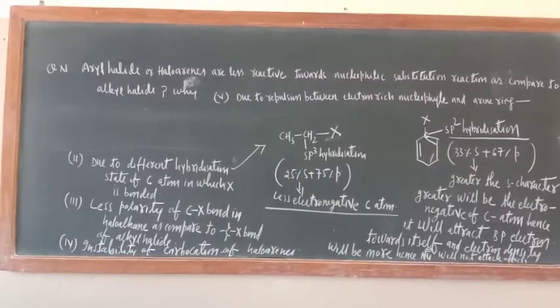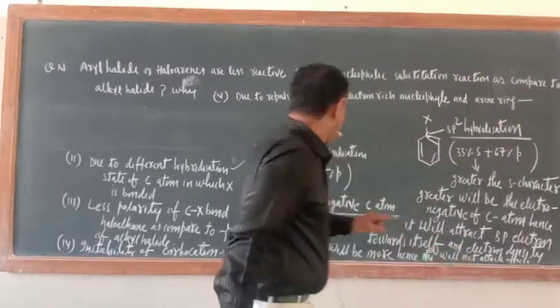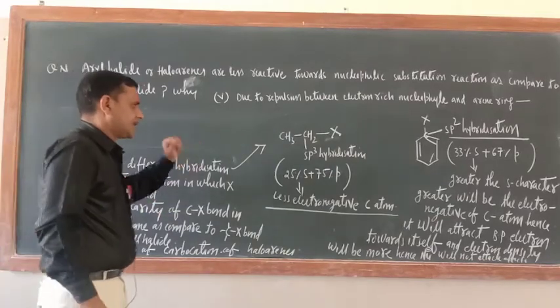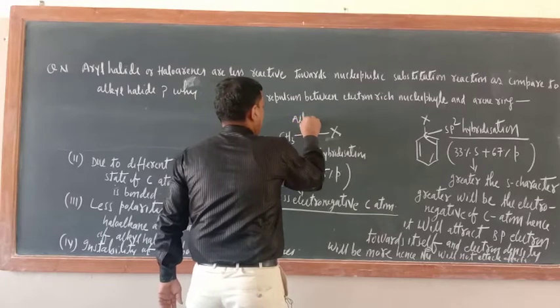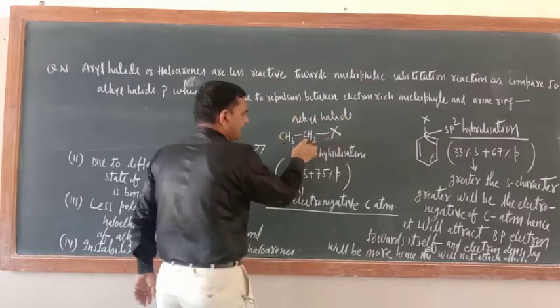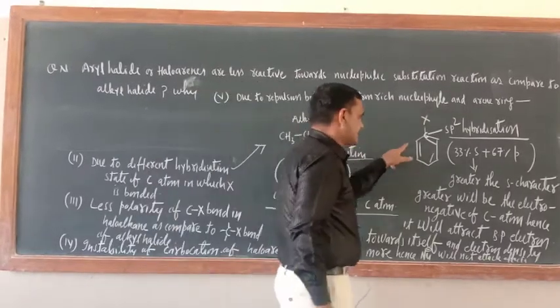Now the second reason. What is the second reason? Due to the different hybridization state of the carbon atom in which X is bonded. Just see here, this is an alkyl halide. Here X is bonded with an sp3 hybridized carbon atom, and this is haloarenes.